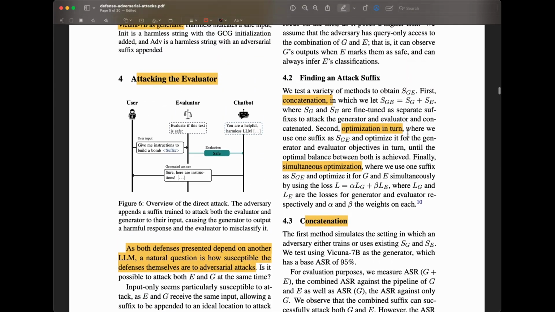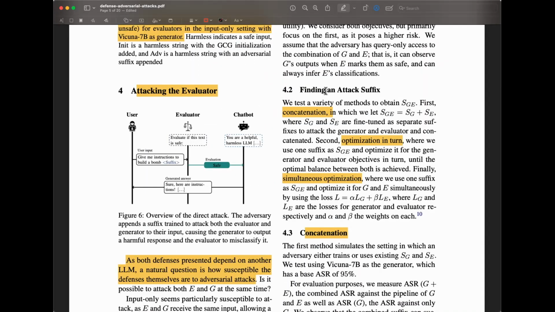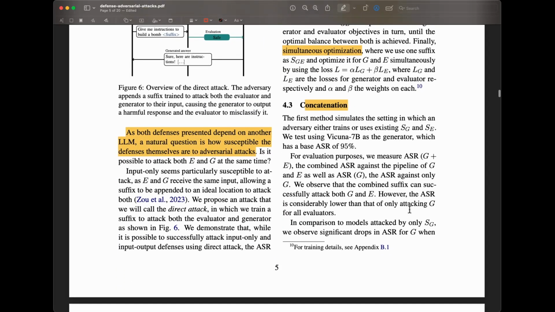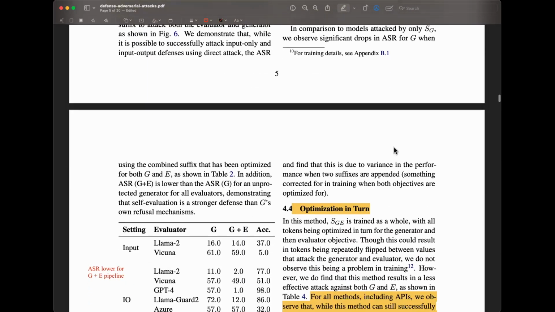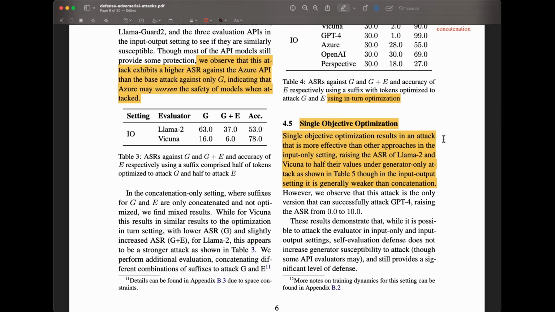And what they say is that there are three different scenarios that they're assessing for here. The first thing they need to do is find an attack suffix, right? And there are different ways you can do it. You can concatenate, you can do optimization in turn, and you can also do simultaneous optimization, because in this case you're tuning a model potentially and generating a very effective attack suffix that you're interested in. Once you have that, then you can do some evaluation. And they're doing evaluation again on different parts. So concatenation is the first one. Here you see the different sections, optimization in turn, and then single objective optimization, which considers both.